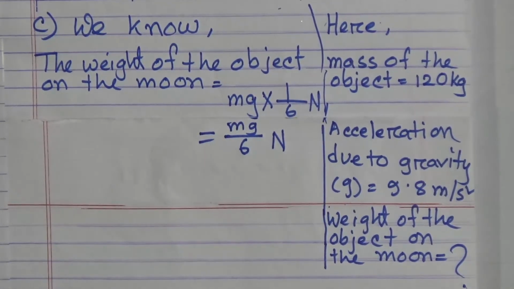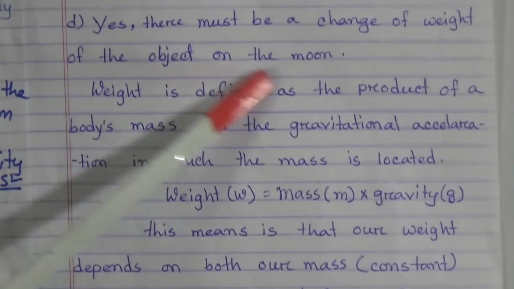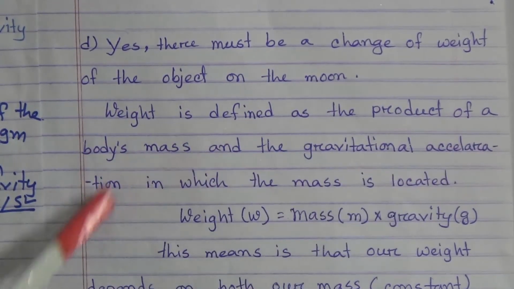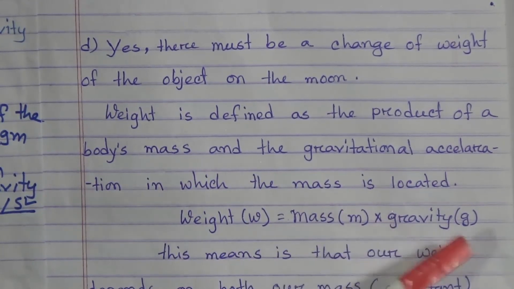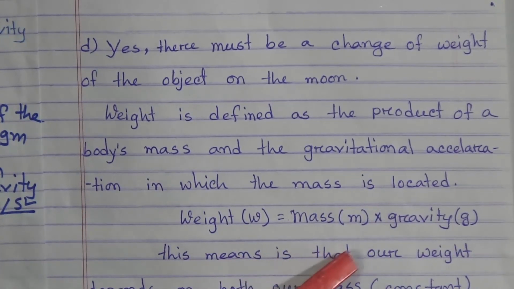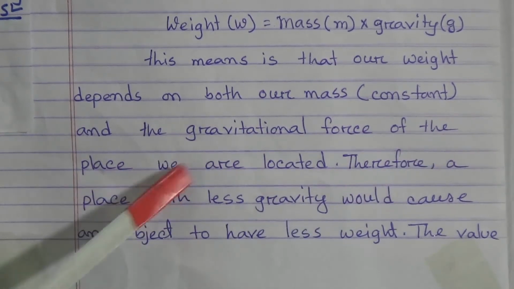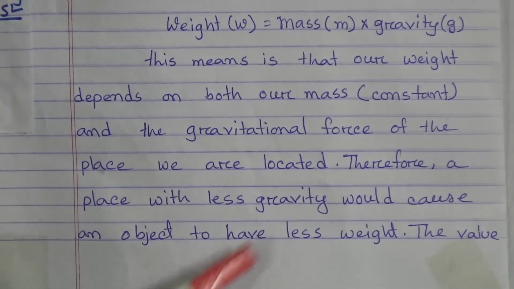Now come to question number D. Question D was, will there be any change of weight of the object on the moon? Explain. The answer is yes, there must be a change of the weight of the object on the moon. Weight is defined as the product of a body's mass and the gravitational acceleration of the place where the mass is located. Weight is equal to mass multiplied by gravity. This means that our weight depends on both our mass, which is constant, and the gravitational force of the place we are located. Mass is constant always. Therefore, a place with less gravity would cause an object to have less weight.